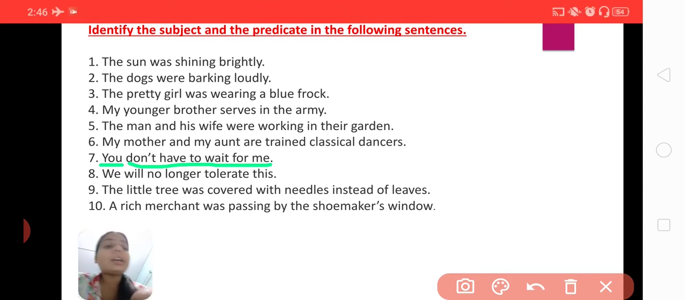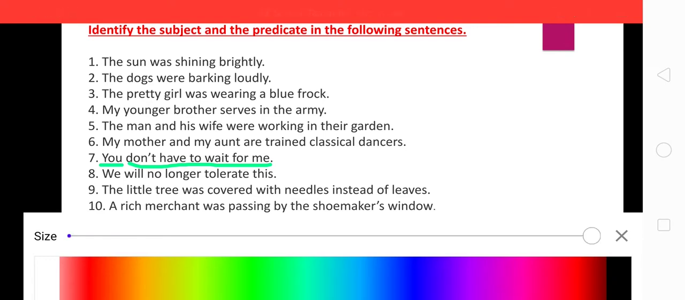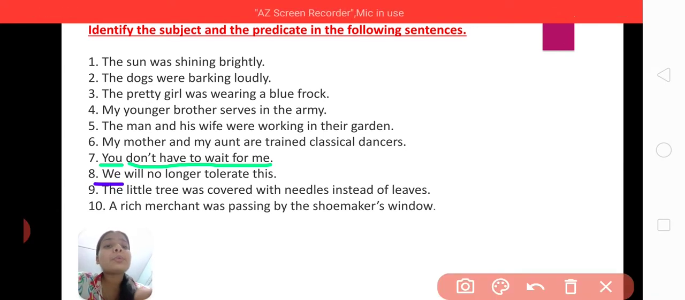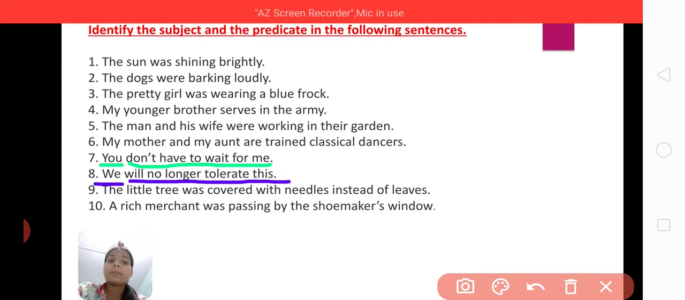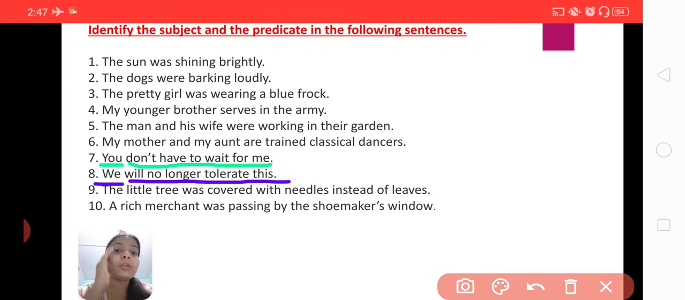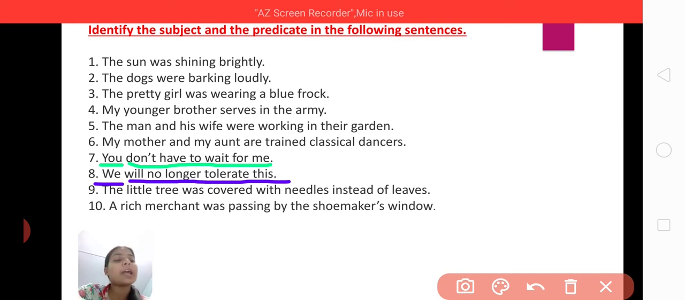Okay, so here again, once again, as you can see, we is the subject, whereas will no longer tolerate this is the predicate. Okay, so this is how you can identify the subject and predicate in a sentence. So I hope it is very clear to you, students, and it is very easy to identify which part of a sentence is subject and which part of a sentence is predicate.